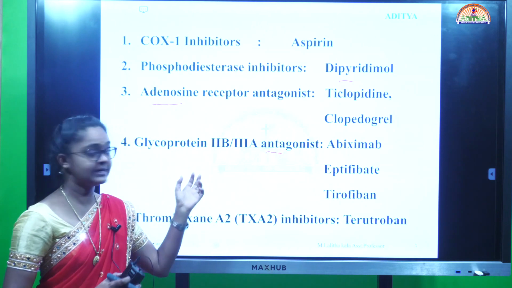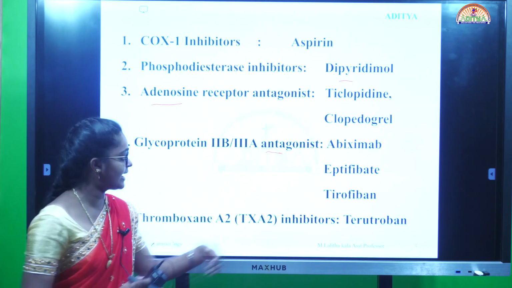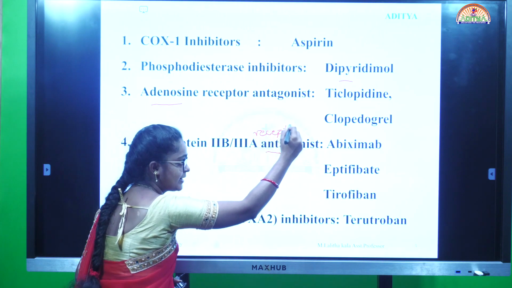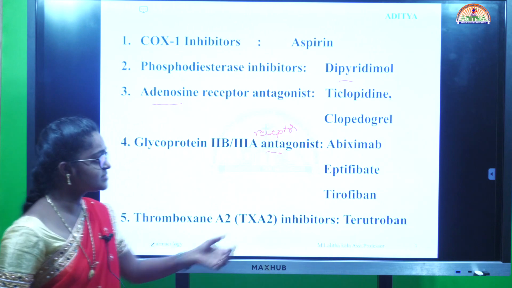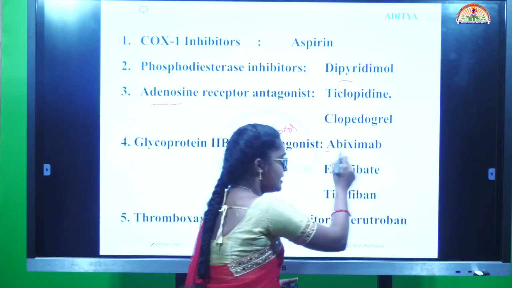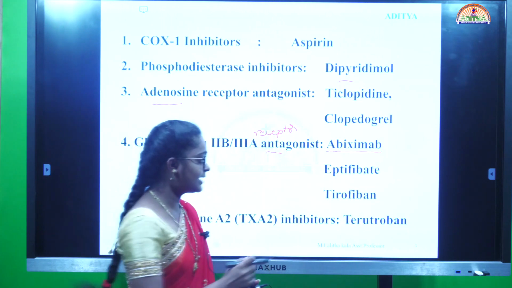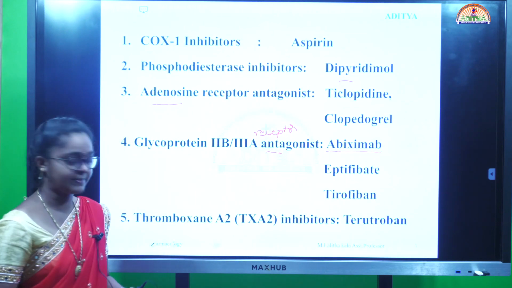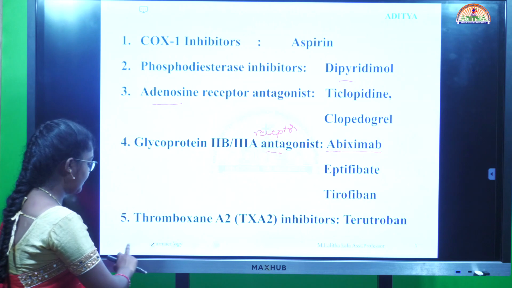Next, glycoprotein 2B3A receptor antagonist. These are receptor antagonists. The drugs which are used in this are abciximab, eptifibatide and tirofiban. Next, thromboxane A2 receptor antagonist.